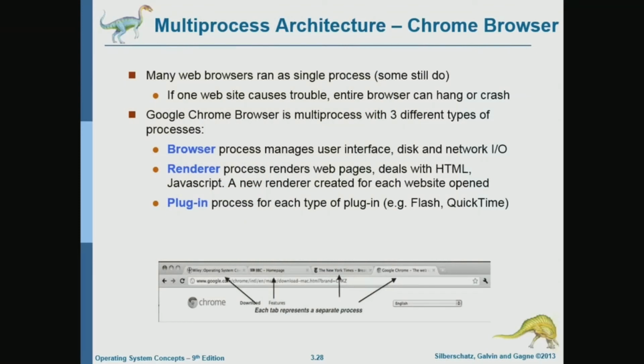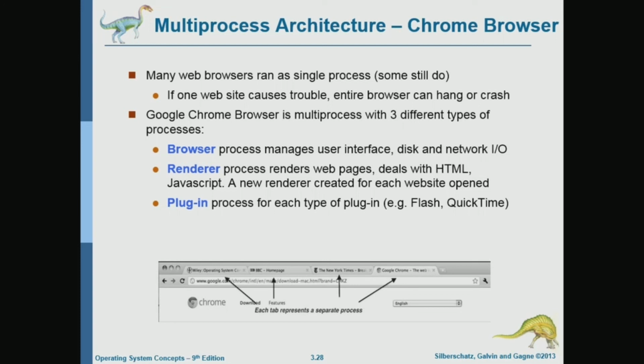So this is an example that shows us the power of multiprocessing, why we want to create multiple processes. The example here is the Chrome browser, which takes advantage of multiprocessing. It has a main browser process that manages the user interface and the networking, but it has a separate renderer process for each page.